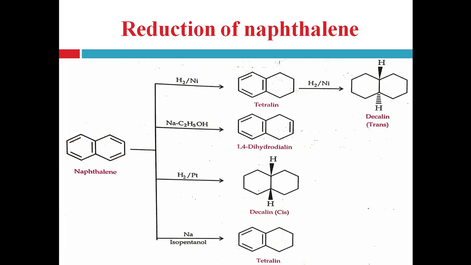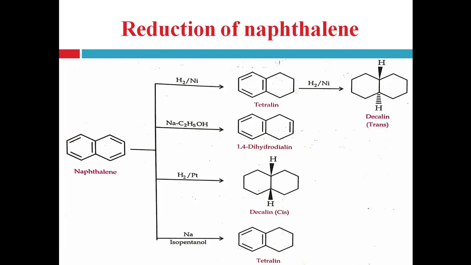Then different reduction reactions of the naphthalene. Here also, same as the oxidation reaction, naphthalene produces different reduction products according to the reducing agent.